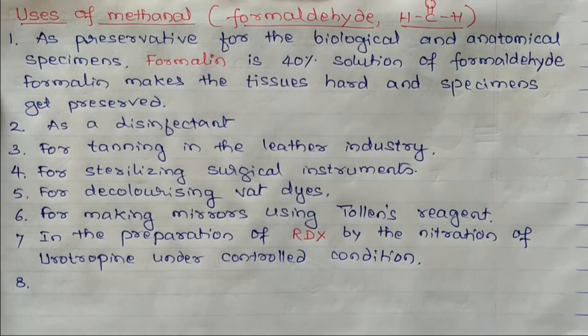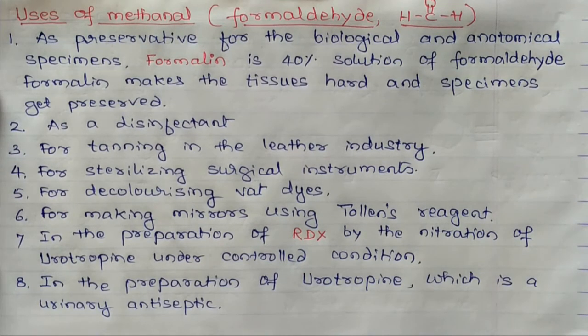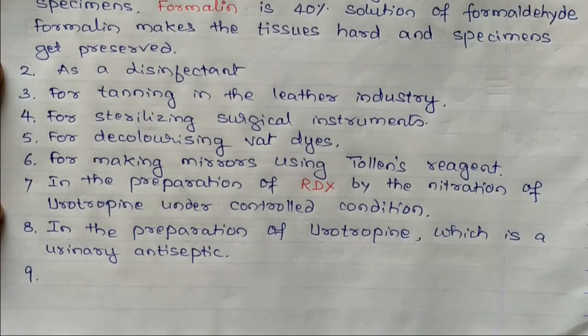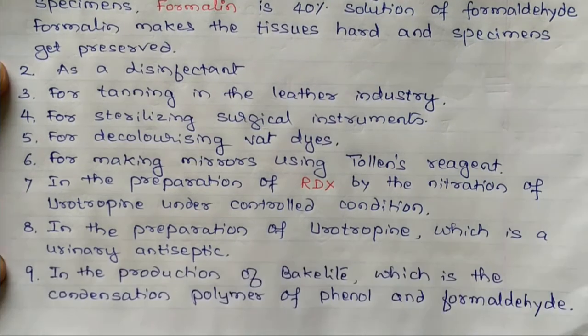Urotropin is hexamethylene tetramine. Next use, in the production of bakelite, which is a condensation polymer of phenol and formaldehyde. These are some of the uses of formaldehyde.